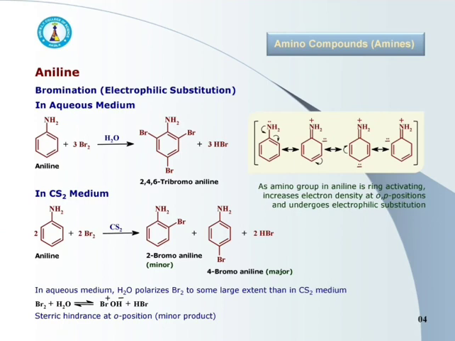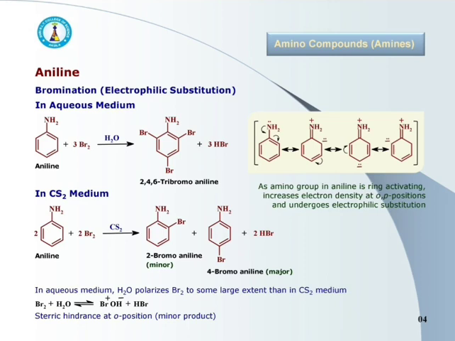In aqueous medium, aniline on reaction with bromine in polar solvent like water gives 2,4,6 tribromoaniline. Here 1 mole of aniline reacts with 3 moles of bromine to give 2,4,6 tribromoaniline with loss of 3 moles of HBr.